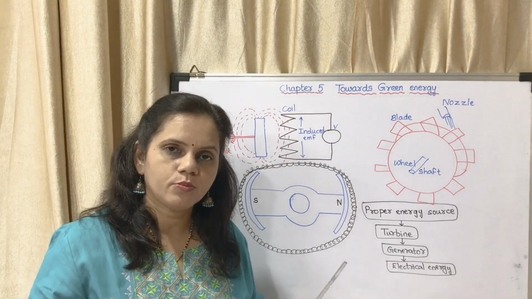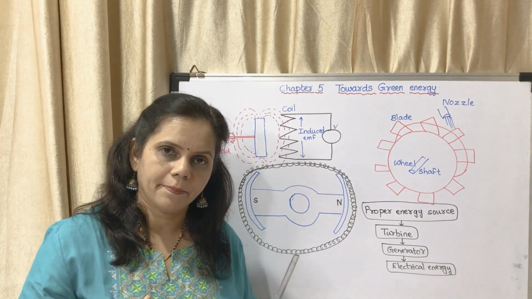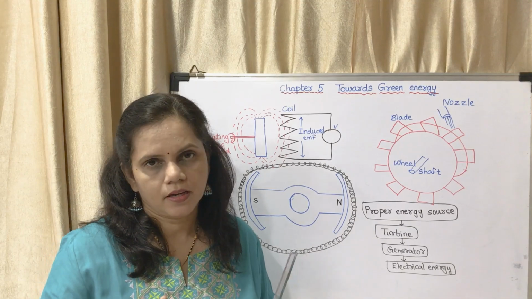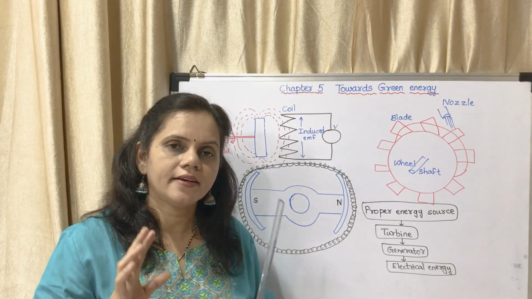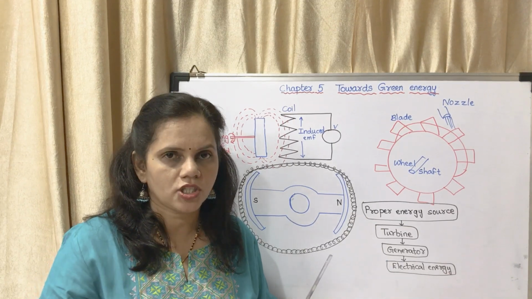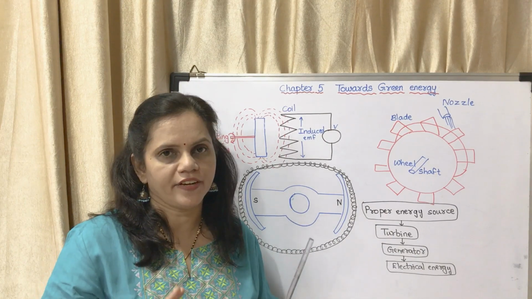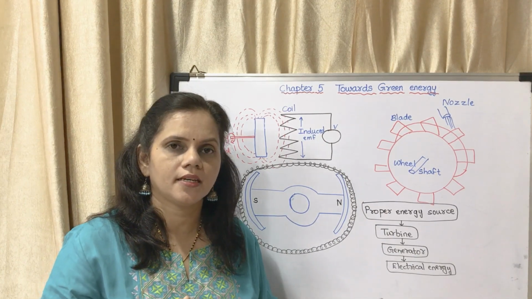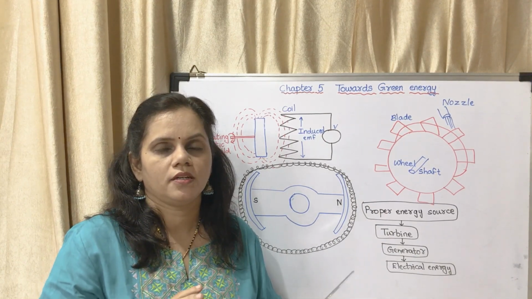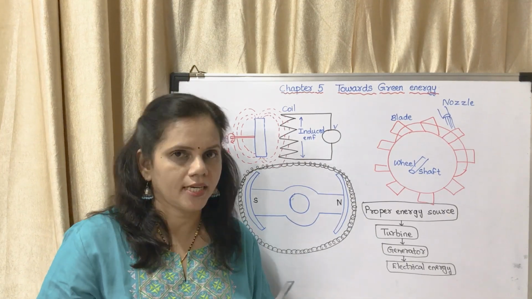Here the magnet is moving and the coil is stationary. Okay, both are the same. The function is the same. What will happen? Either you have to move the magnetic field and keep the coil constant, or you have to move the coil and keep the magnetic field constant. But the basic thing is you have to move one or the other perpendicular to each other.